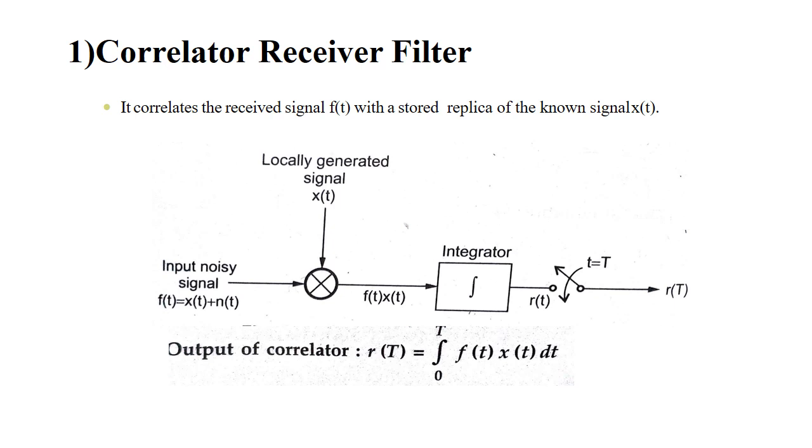Then that output will be given to the integrator. The integrator will integrate the signal and forms the correlated output signal, that is R of t. So the output of the correlator will be R of t is equal to integral 0 to T of f of t into x of t into dt.